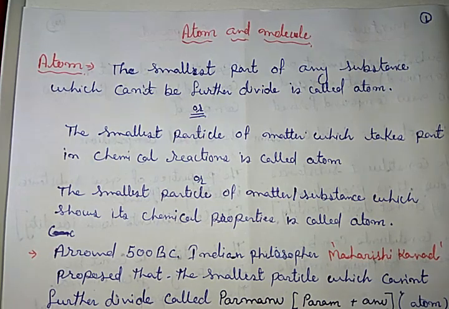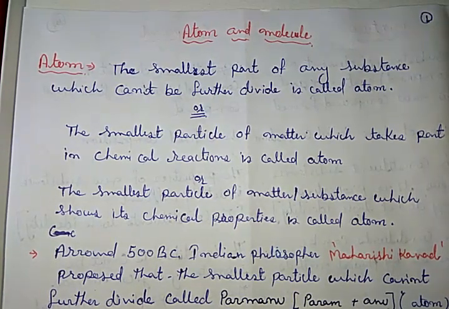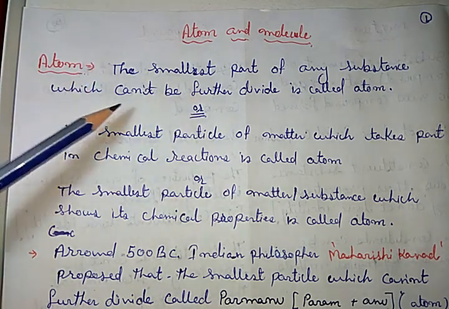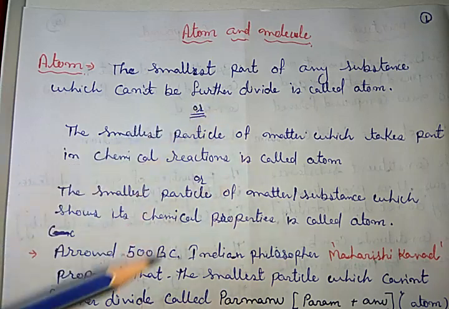Clear? This is the prime or basic definition, but let me clear one thing: this definition has an objection, because according to this definition the atom cannot be further divided.